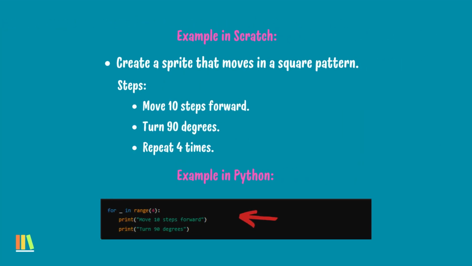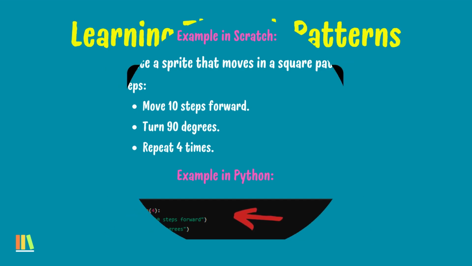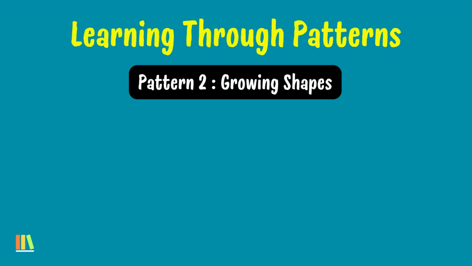Now in Python, this would be the example. So you move 10 steps forward. You turn 90 degrees. And you repeat 4 times. Now pattern 2 would be, let's do growing shapes. Example in Scratch, draw a growing square.